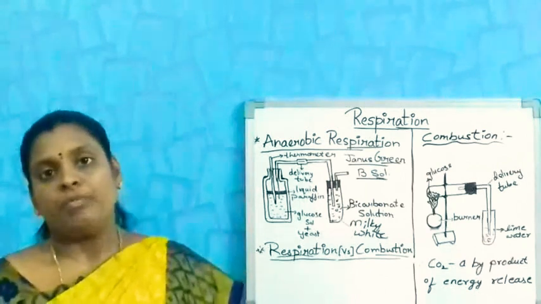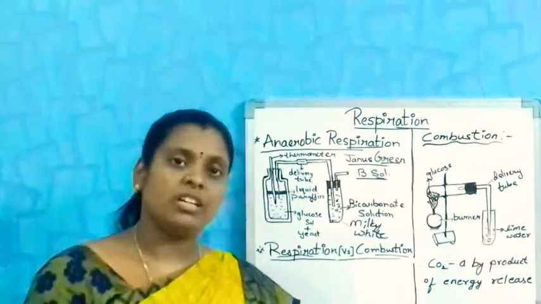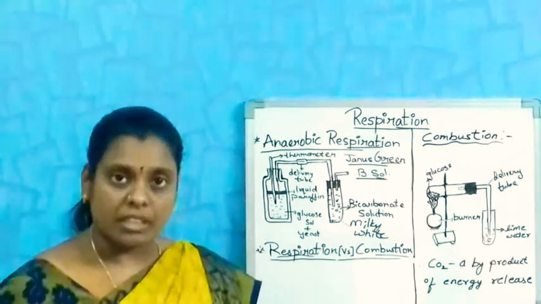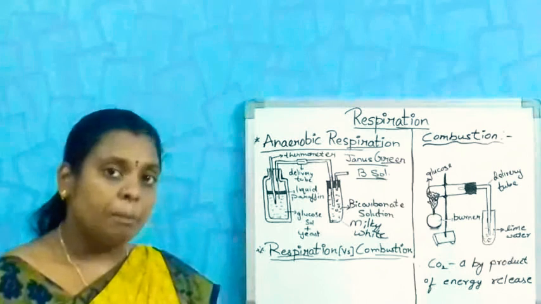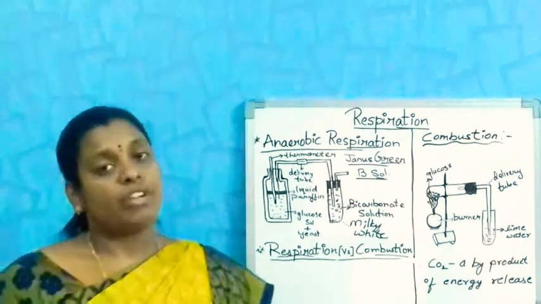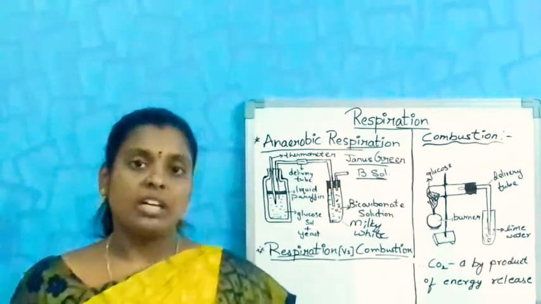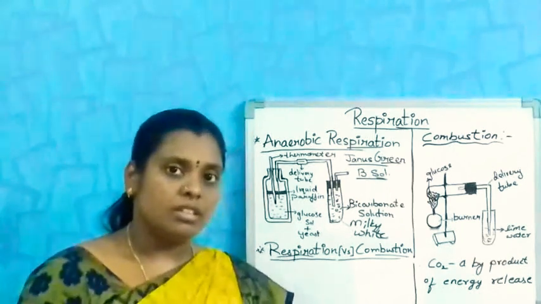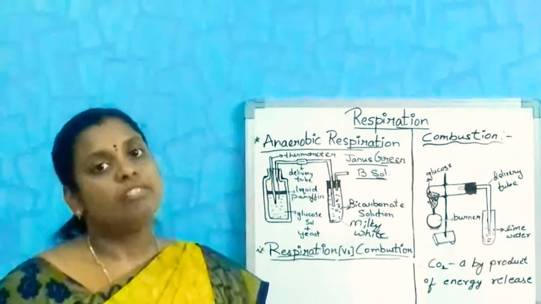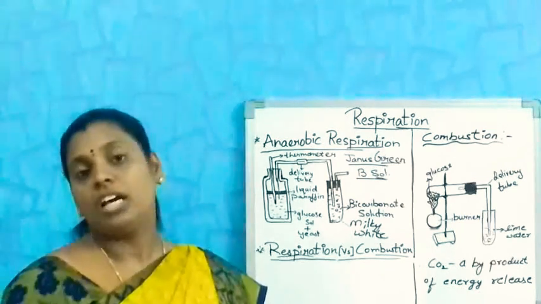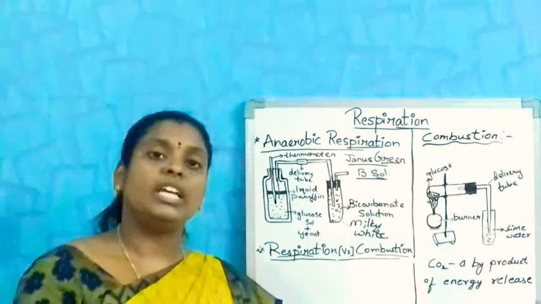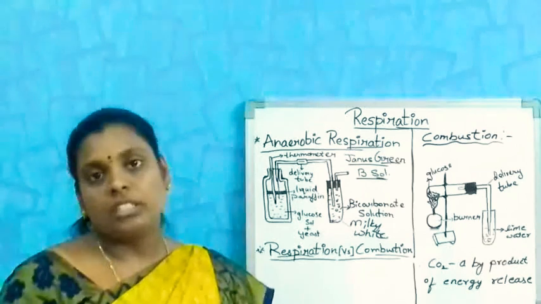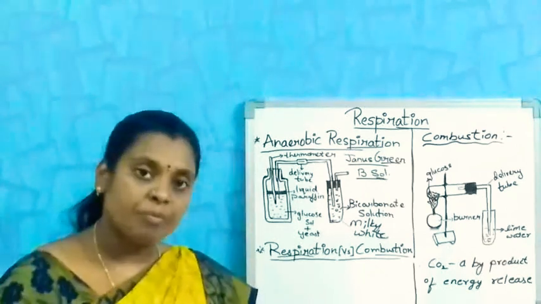Due to the production of lactic acid, our muscles get pain. You can feel that when you stop the work, how our muscles get that pain. Have you ever observed? This is nothing but not getting oxygen in the required quantity.